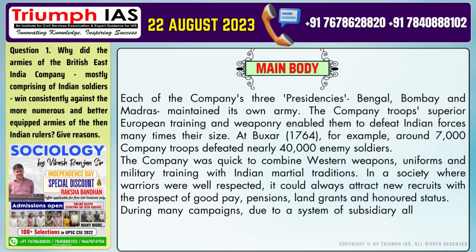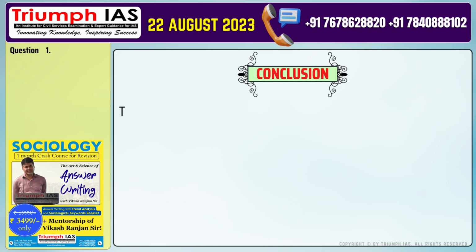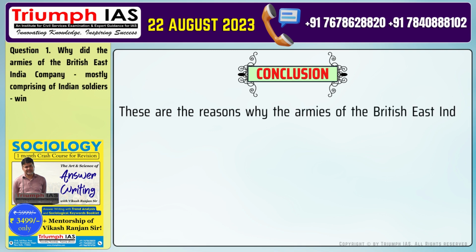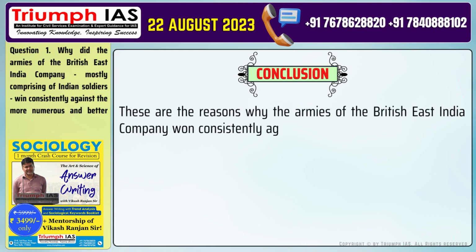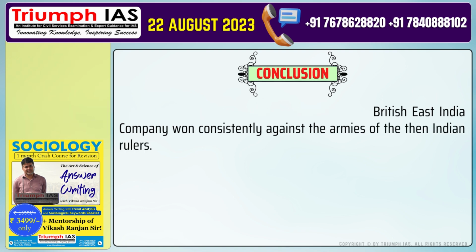During many campaigns, due to a system of subsidiary alliances, the company's armies were assisted by the forces of Indian princely states. Conclusion of the answer is: these are the reasons why the armies of the British East India Company won consistently against the armies of the then Indian rulers.